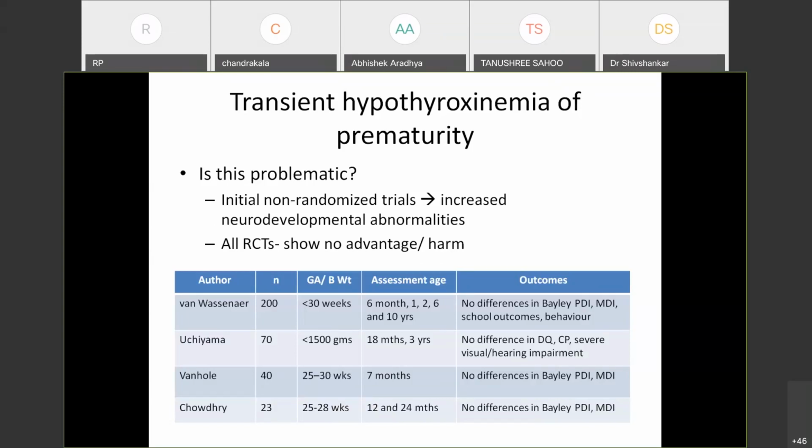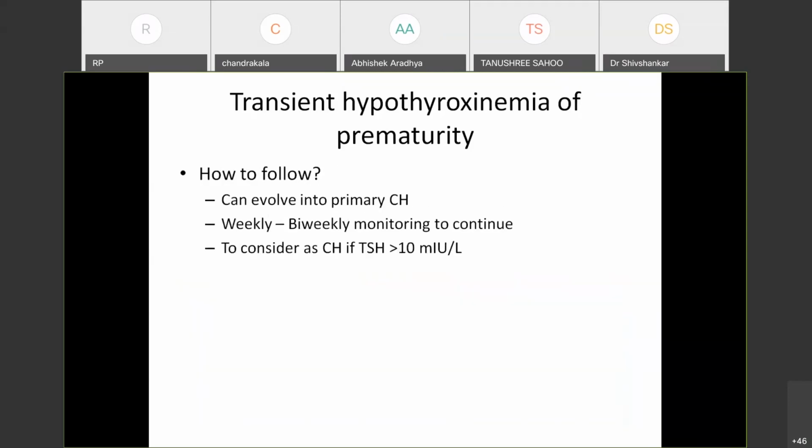But these neonates have to be followed closely because some of them can evolve into primary congenital hypothyroidism, and weekly to bi-weekly monitoring has to continue till the T4 levels normalize. But whenever the TSH is increasing, crossing 10, you have to take it as hypothyroidism, not THOP. So when you repeat the screening in these children, it should be both T4 and TSH. T4 should normalize and TSH should stay normal.